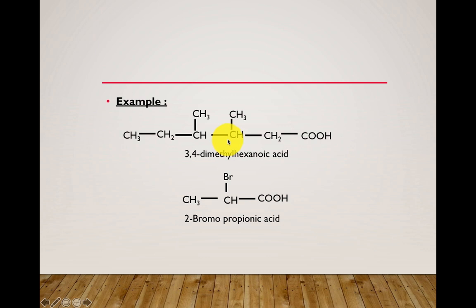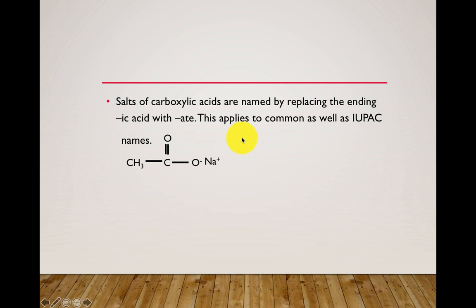That is how you are going to give the name for the carboxylic acid group that contains substituents based on the IUPAC system. Now if it is the common system, how are you going to give the names? This will be alpha, this will be beta and this will be gamma. So beta, gamma-dimethyl and for this root word you are going to give the numbering. Okay. So this is how the names are given based upon the IUPAC system of nomenclature.